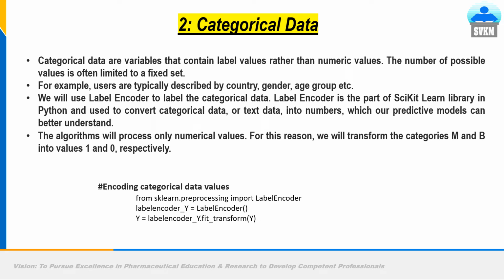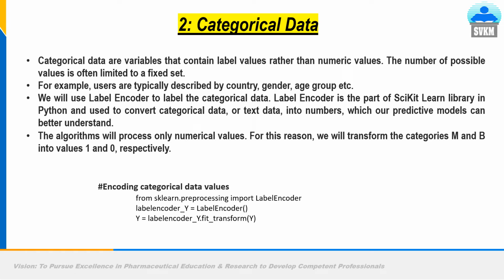So we have fetched our data from the Excel sheet to the Jupyter notebook, which we use to write Python code. Now we will decide the data, that is, we will give label to y and input to x. Categorical data are variables that contain label values rather than numerical values. The number of possible values is often limited to a fixed set. For example, users are typically described by country, gender, age and group. So they are discrete or categorical variables.